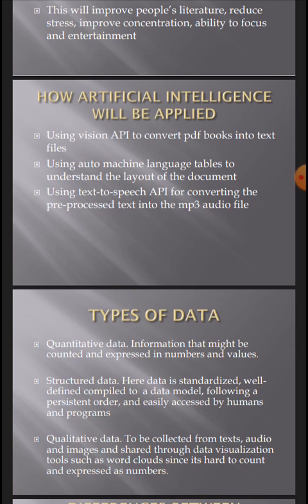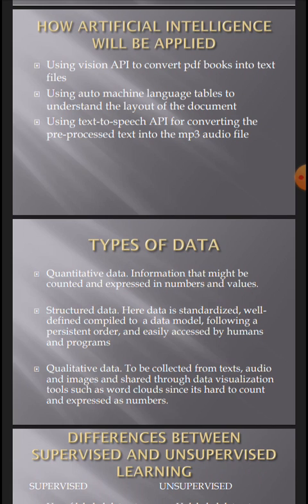Yes, so the types of data that we will be using are quantitative data, structured data, and qualitative data. Quantitative data will help us with information that can be counted and expressed in numbers. Structured data will help our system follow the persistent order of the book entered by the user. Qualitative data will help us with information that can't be expressed as numbers and values and can't be counted.